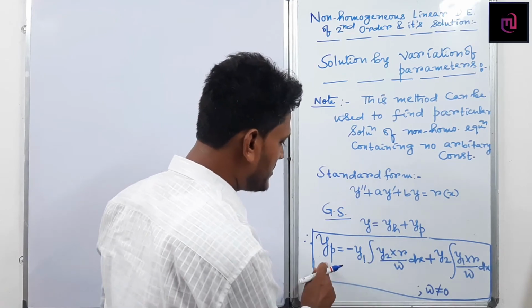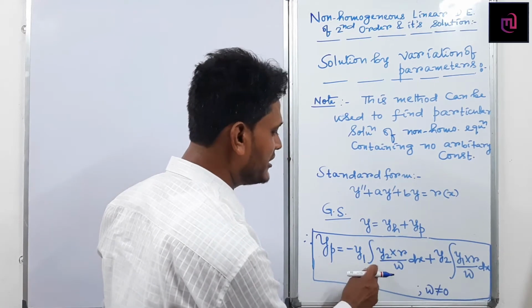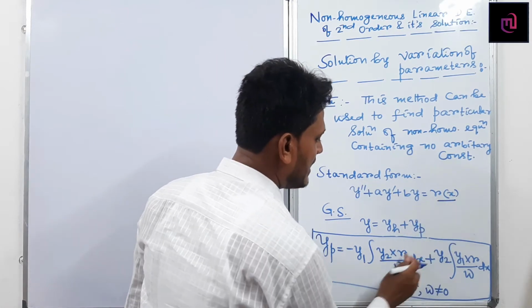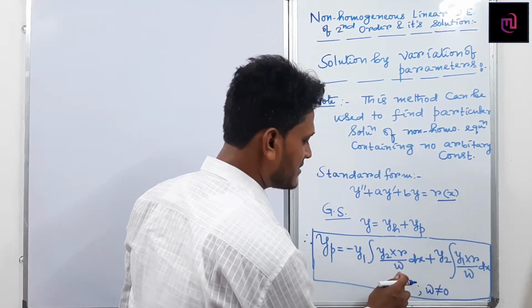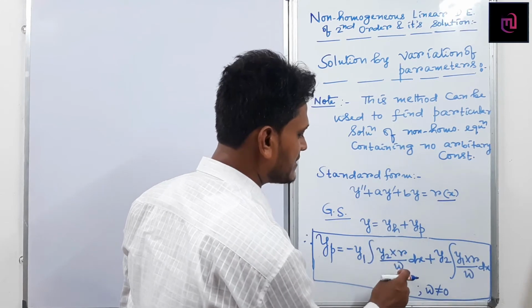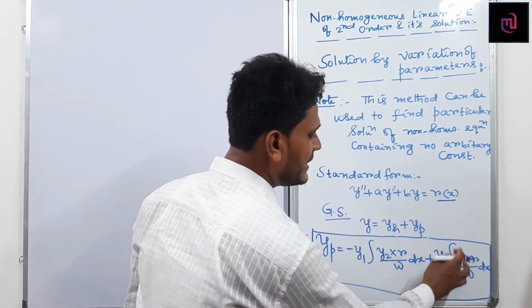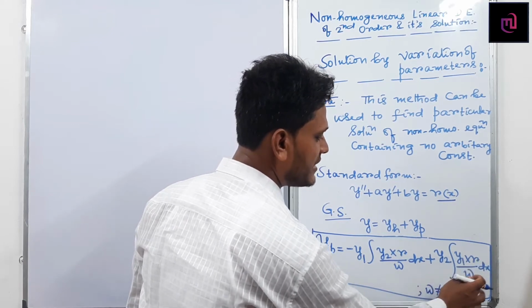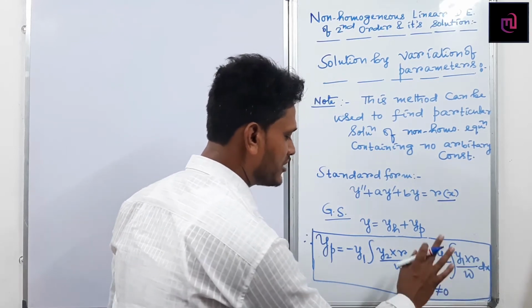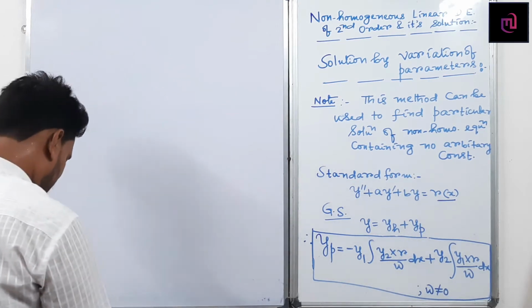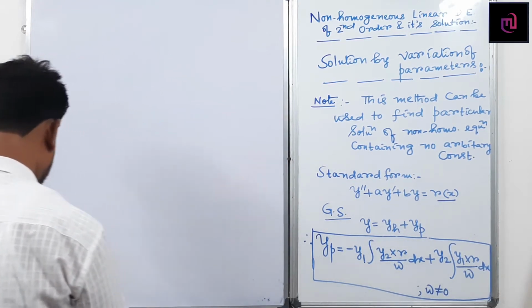So yp becomes minus y1 into the integral of y2 into r divided by the Wronskian, dx, plus y2 into the integral of y1 into r by the Wronskian, dx. I have already discussed how to find the Wronskian of two functions. Here W is not equal to 0, and W is the Wronskian. If I take one example, then it is clear.